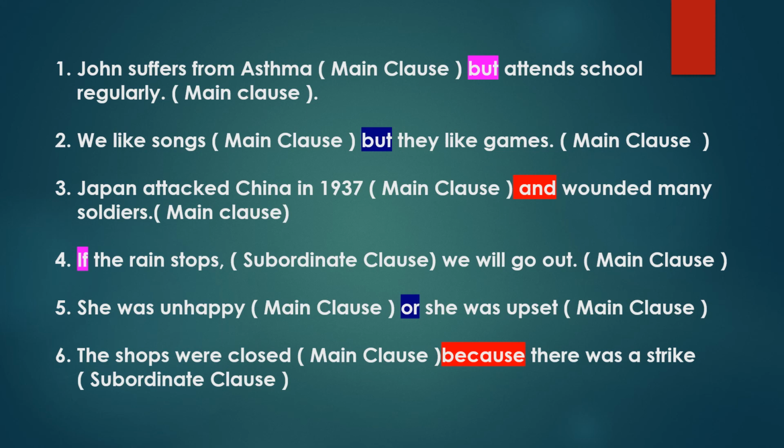And the fifth sentence: she was unhappy or she was upset. Both are complete sentences, so both are main clauses. And these two clauses are joined with the word or, that is a coordinate conjunction. And the last one: the shops were closed because there was a strike. Here the shops were closed is a main clause. And the second one, because there was a strike, is a subordinate clause.